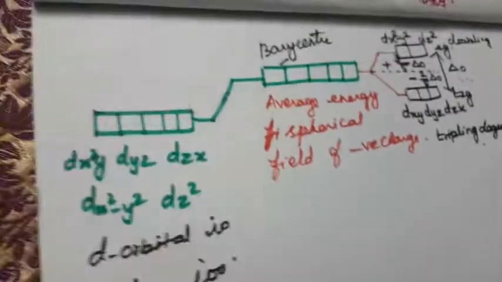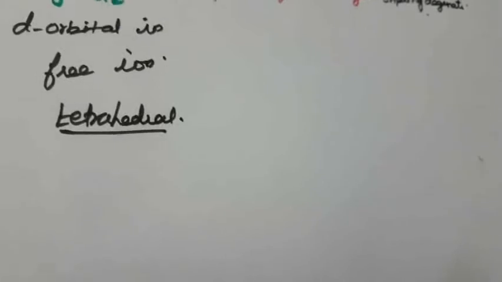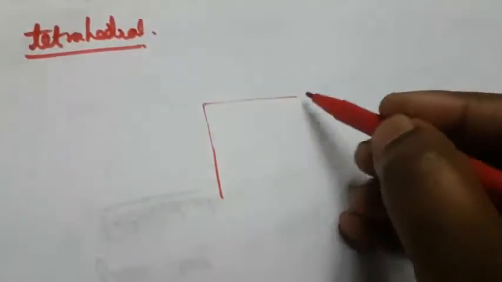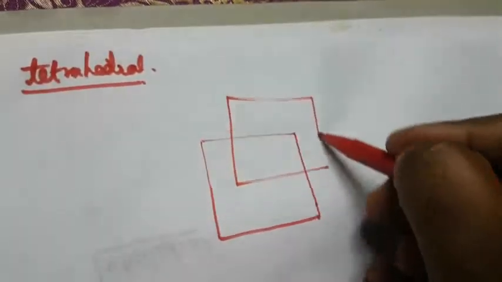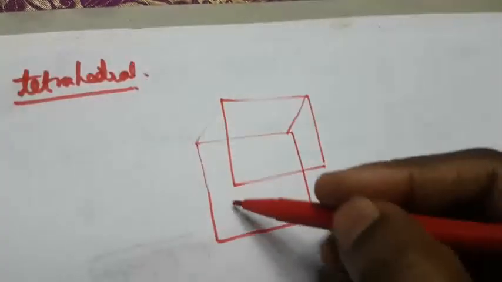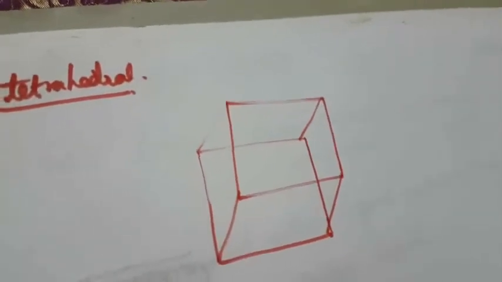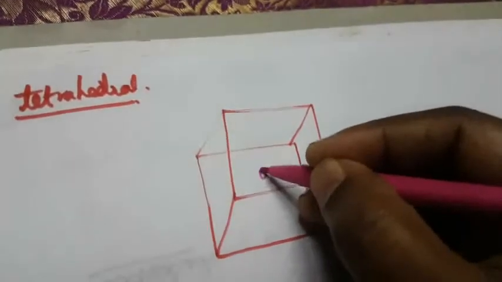Again, I am writing on a new page. I draw one cube. So this is the central metal atom here.